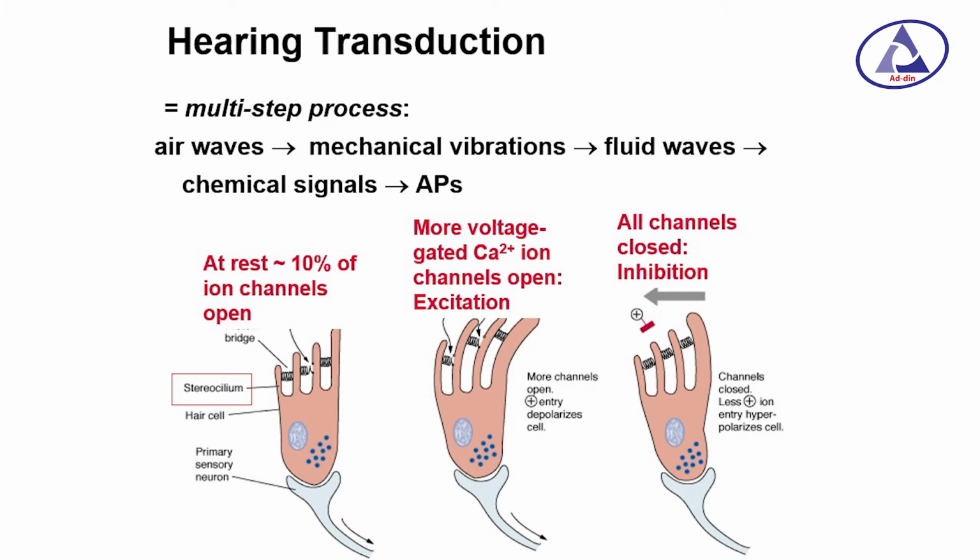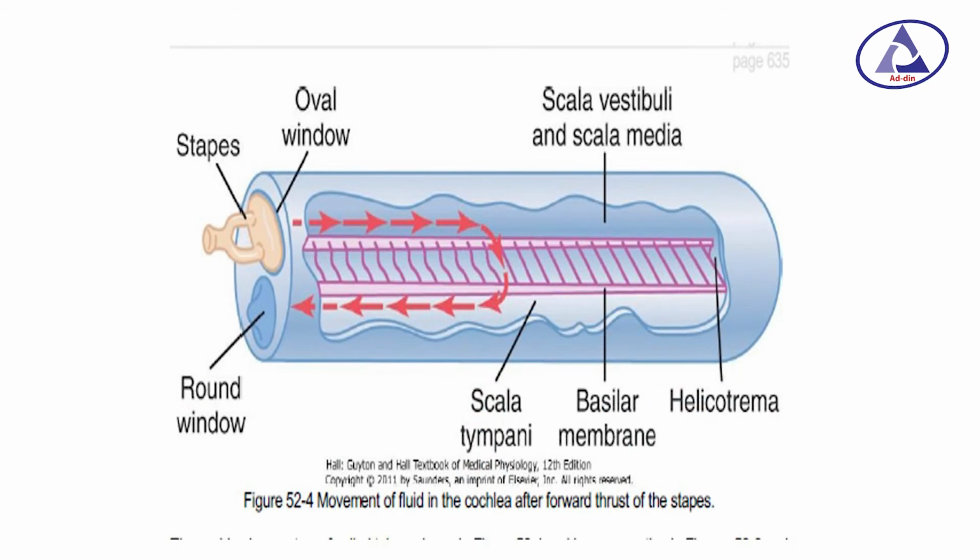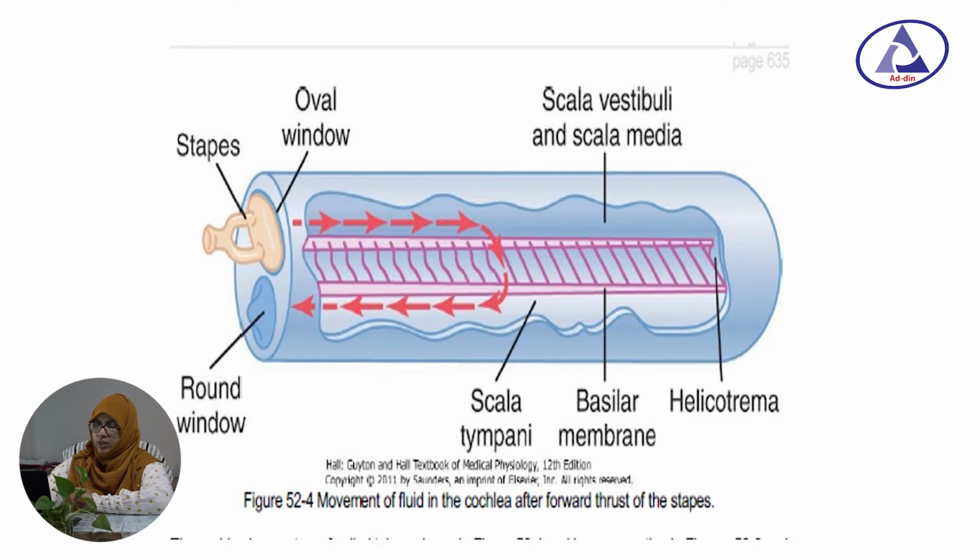Hearing transduction is a multi-step process. First, air waves cause mechanical vibration of the fluid, creating fluid waves, and that causes chemical signals, which cause action potentials in the cell. There is another figure. It shows two round structures in the inner ear: the stapes held in the oval window, and the round window, which has a thin membrane.